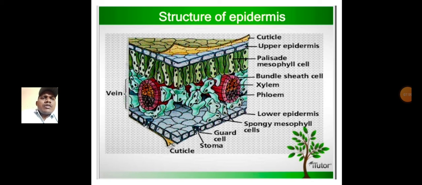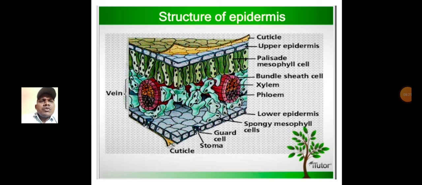Look here, the different parts in the epidermis: first cuticle, upper epidermis, palisade mesophyll cells, bundle sheath cells, xylem, phloem, lower epidermis, spongy mesophyll cells, guard cells, stomata and cuticle, veins.